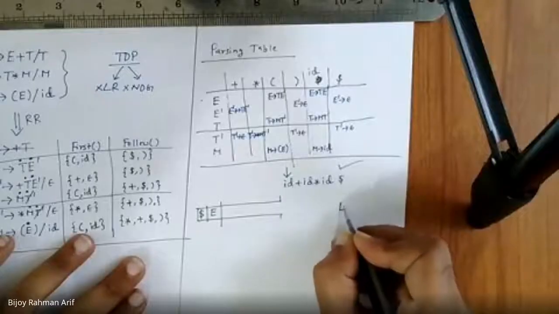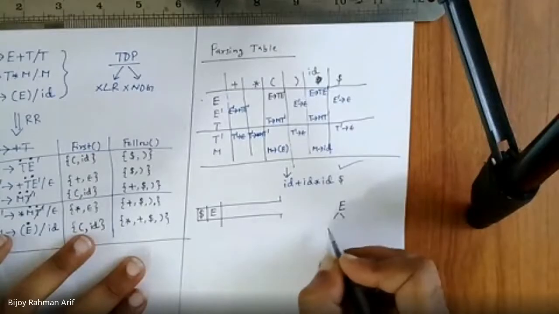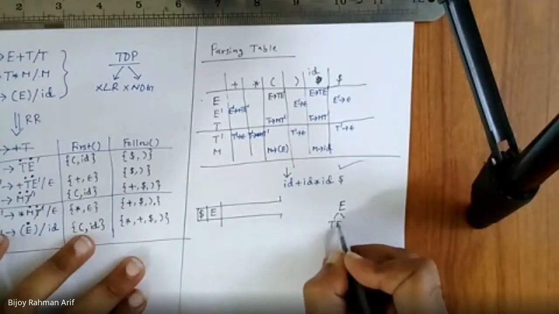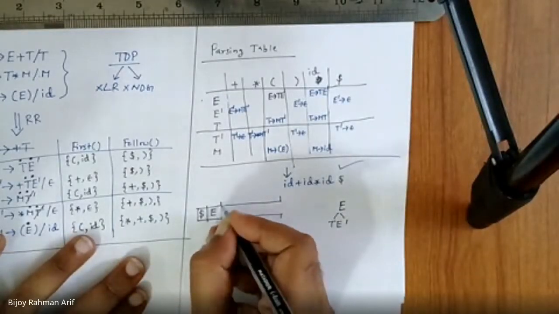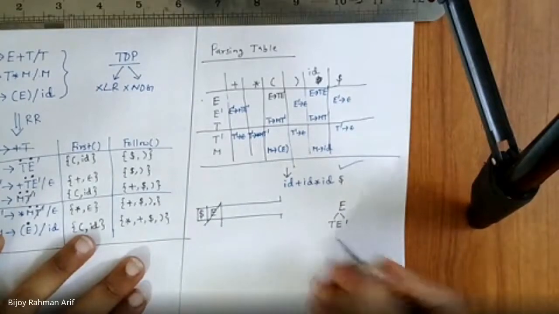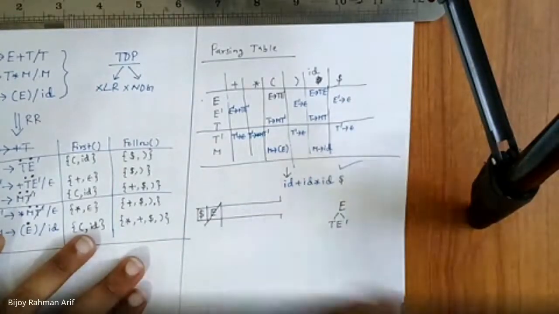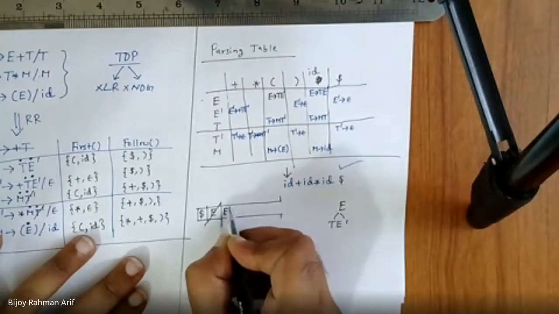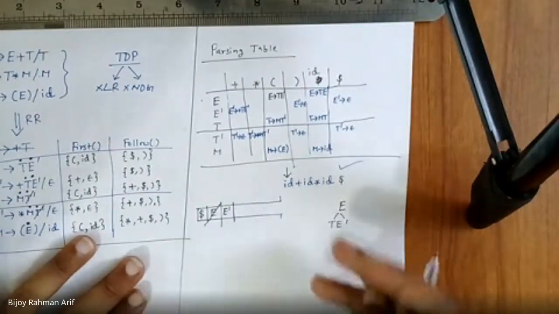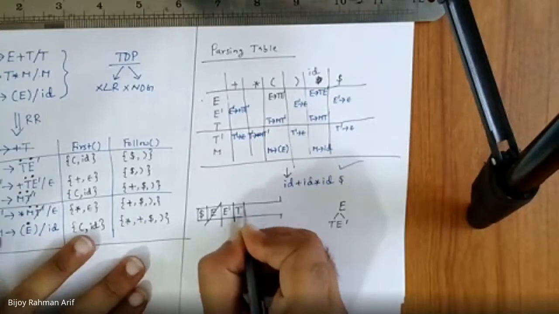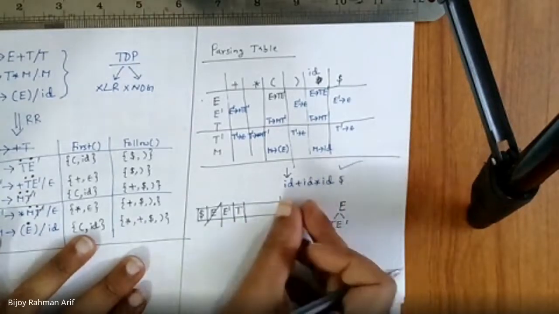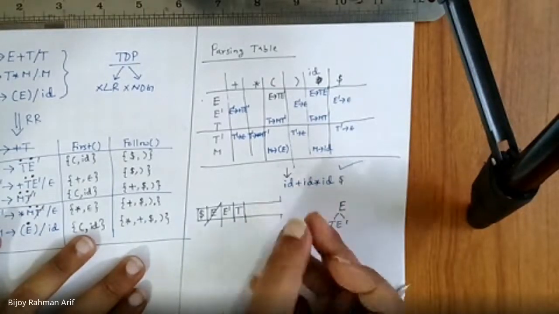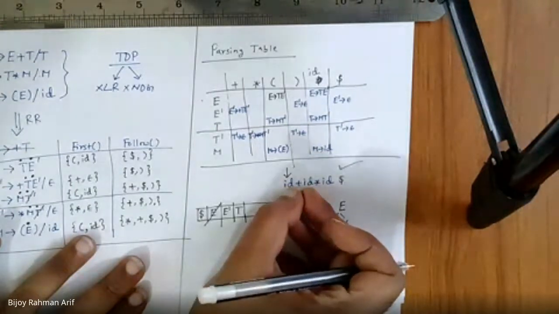What is the entry here? E derives T E prime. Okay, so I'm going to put at the very beginning E derives T E prime. And I'm going to remove this E and put it in the reverse way, as it is a stack, a reverse kind of data structure. So E dash would become the bottom and T would be on the top. Remember, no lookahead movement, because I did not match anything with id.